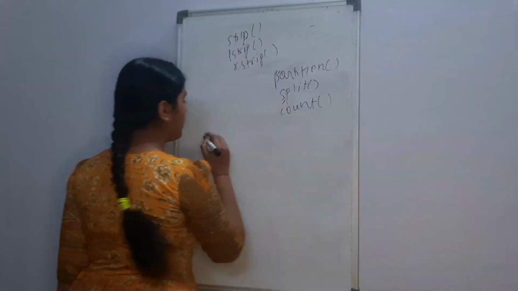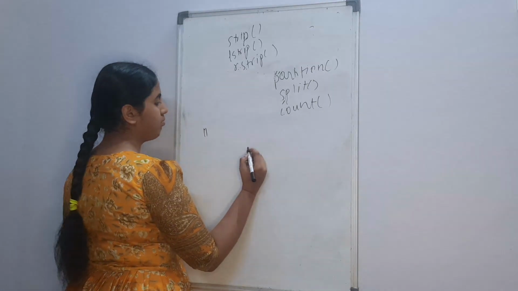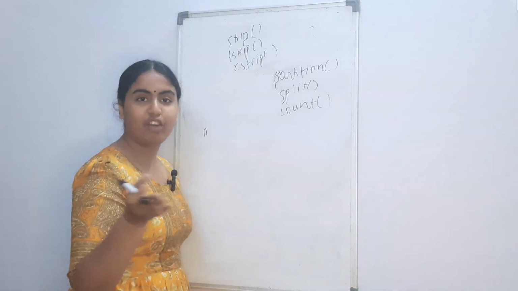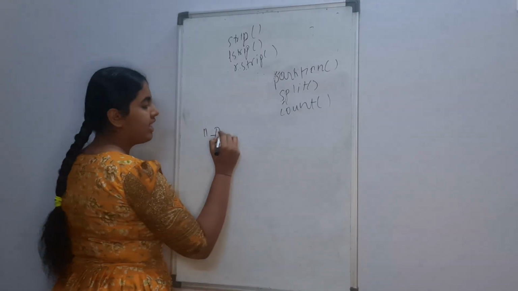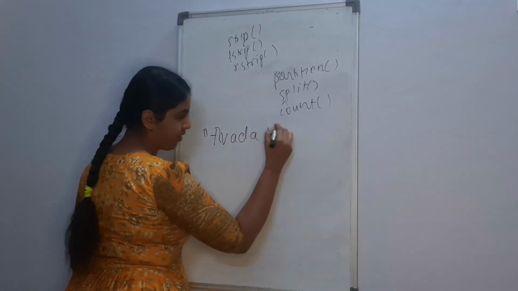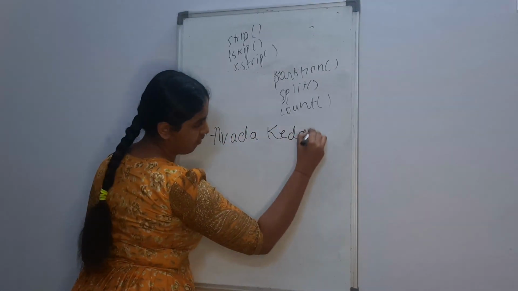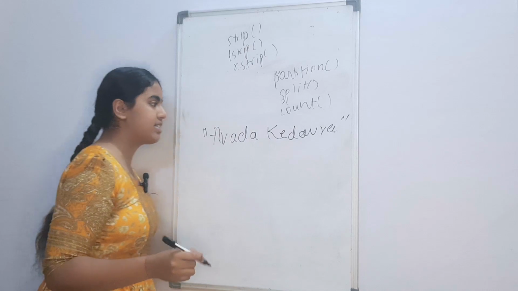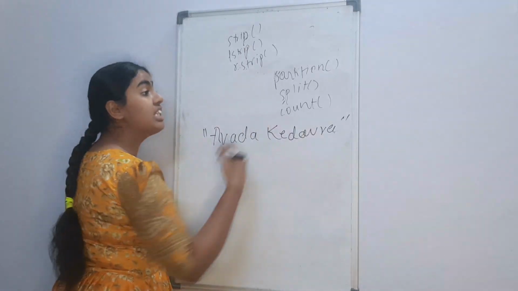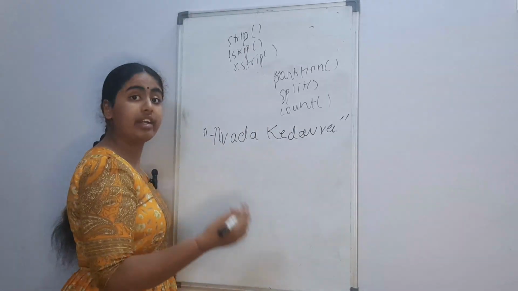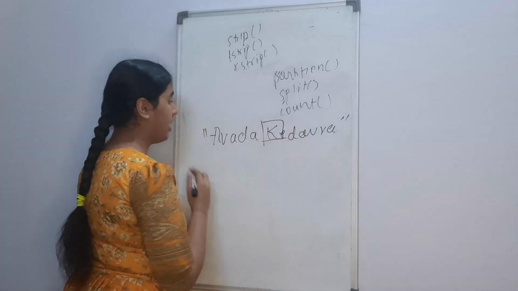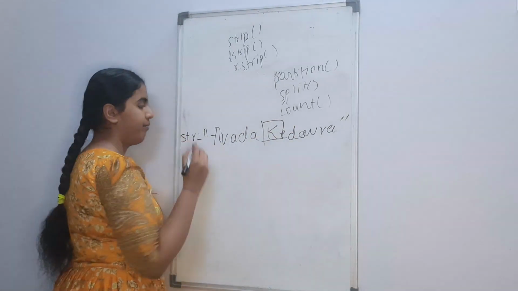So, if you have a string, let's say, okay, for all you Harry Potter fans out there, let's say we have a string Avada Kedavra. Now I say that I want to partition this string at K. Okay, and this is our str.